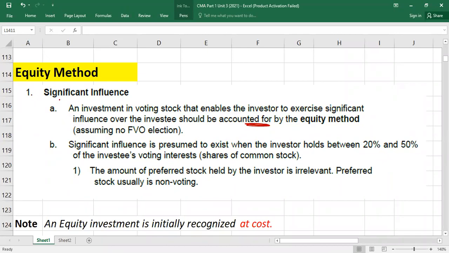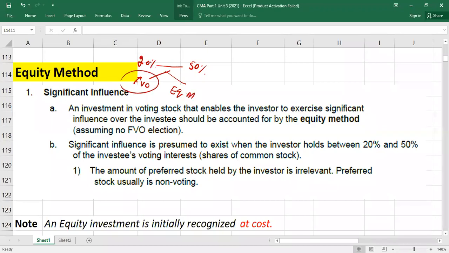Okay? So here we go, guys. Equity method. So we are talking about equity method. First of all, when can you apply equity method? Whenever your investment's voting rights are between 20% and 50%, you have significant influence over the investee. Significant influence means that you have the power to decide or participate in the policies of the investee. And here you have 2 options: you have fair value option and you have equity method.